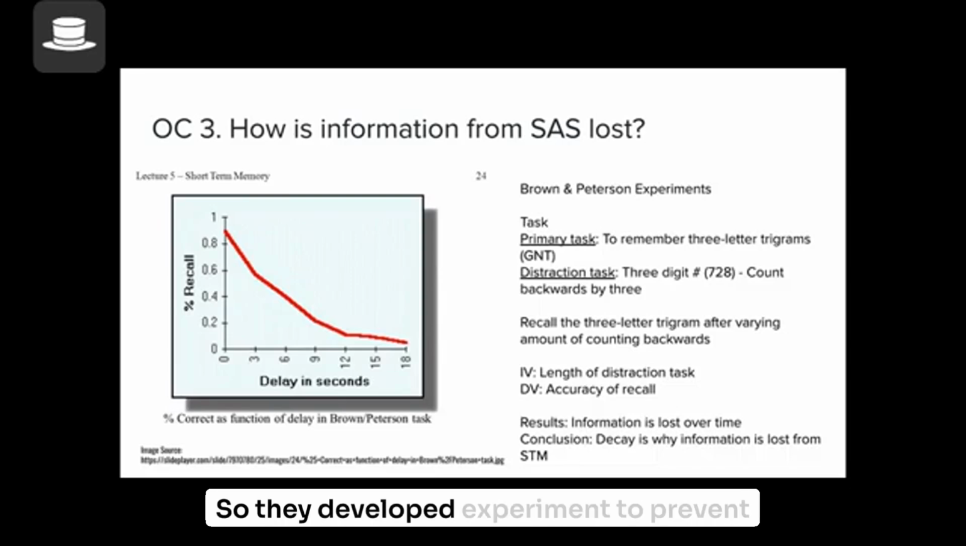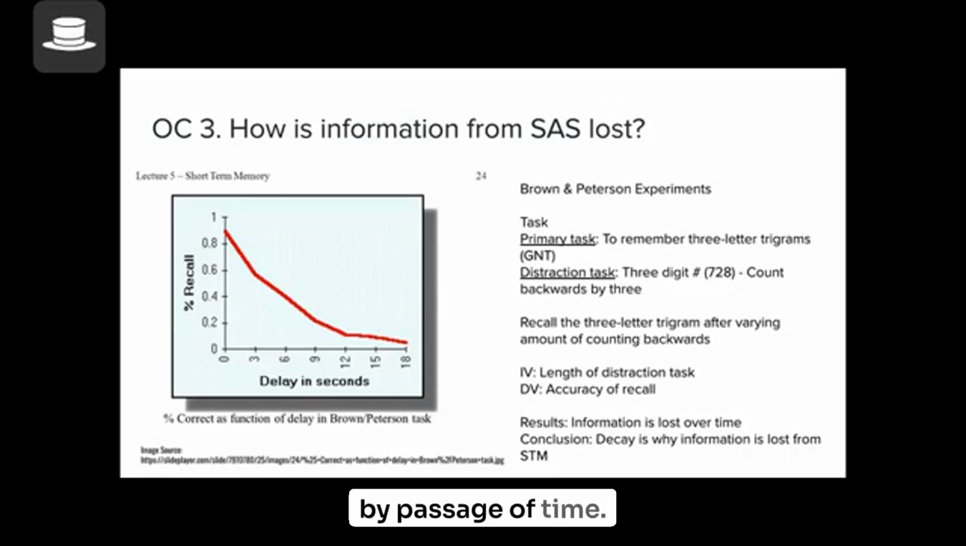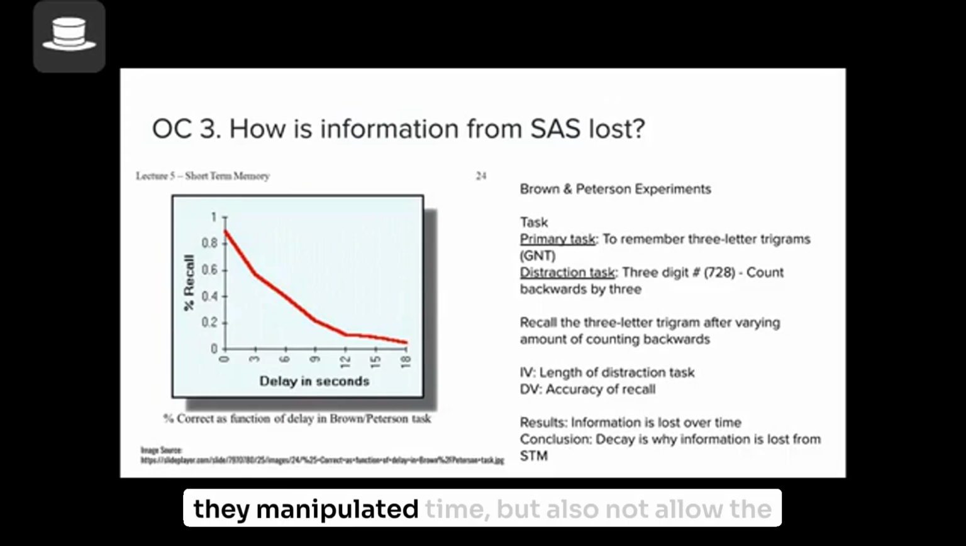So they developed the experiment to prevent participants from repeating the information because they wanted to see: is the information in your short-term memory lost by the passage of time? They manipulate time, but also do not allow the participants to repeat the information. It's a very interesting, tricky situation. This is what they did, and this is what it means when you say Brown-Peterson paradigm.